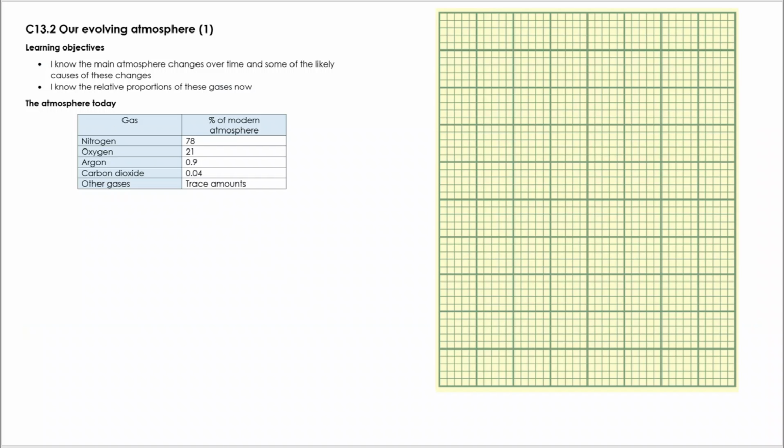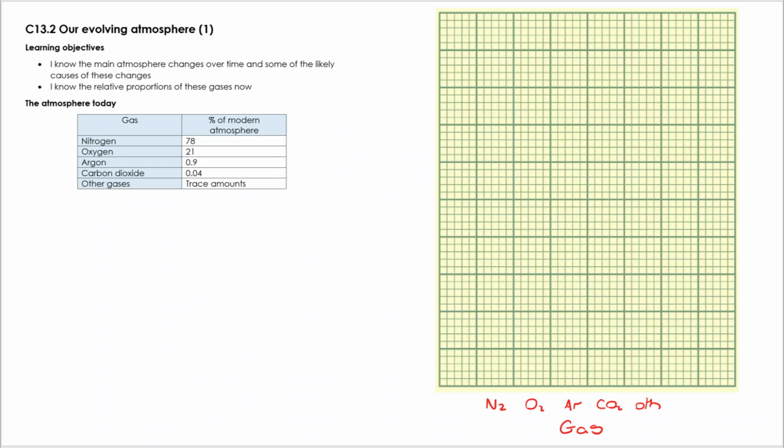And these percentages you will need to learn. Nitrogen 78%, oxygen 21%, argon 0.9%, carbon dioxide only around 0.04%. That's a very low percentage. But actually it's gone up by quite a large amount, hence the impact on global warming that I'll talk about later. So I am going to go through the graph.